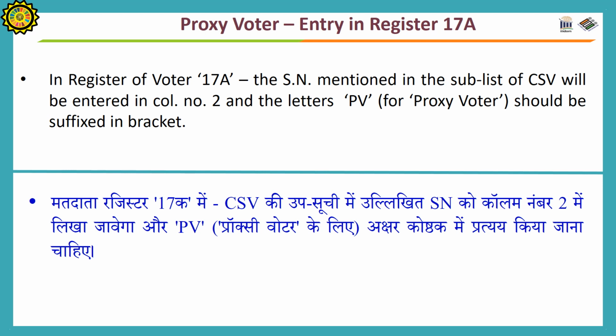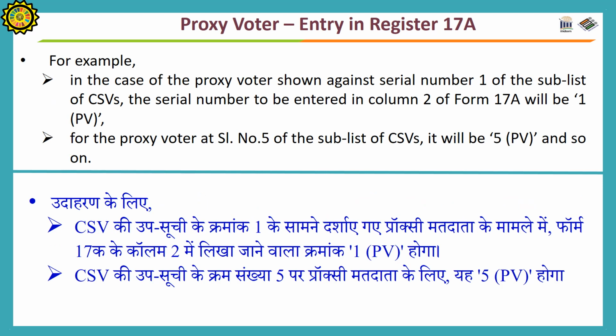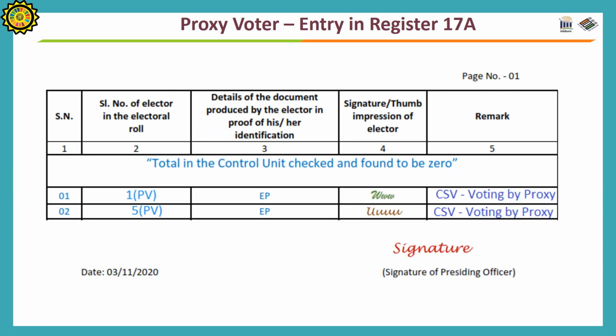Entry in the Register 17A. In the Register 17A, the serial number mentioned in the sublist of classified service voters will be entered in column number 2 and the letters PV should be suffixed in the bracket. For example, in the case of the proxy voter shown against serial number 1 of the sublist of classified service voters, the serial number to be entered in column 2 of Form 17A will be 1 in the bracket PV. For the proxy voter at serial number 5 of the sublist of classified service voters, it will be 5 in the bracket PV, and so on. The sample is shown on the screen.